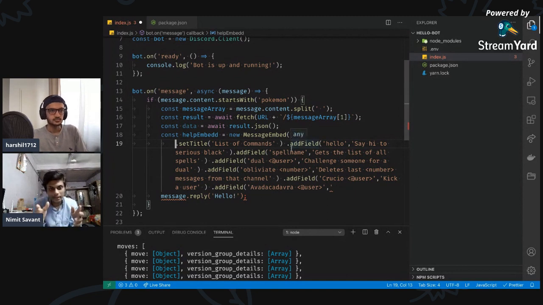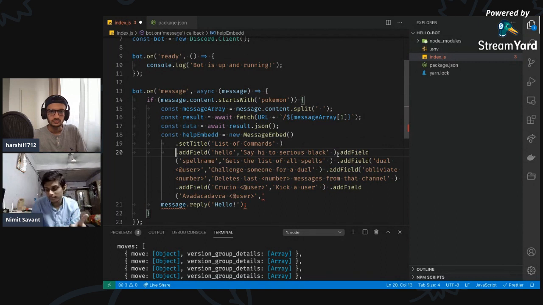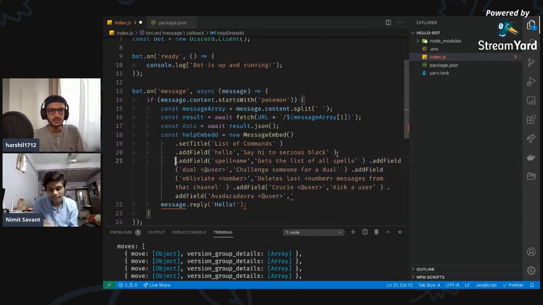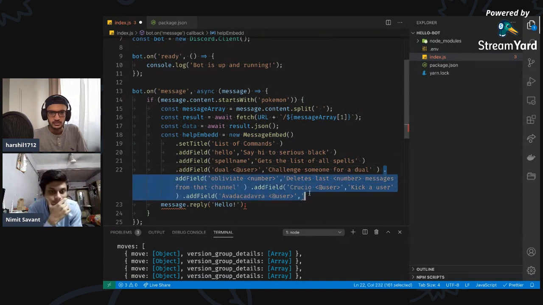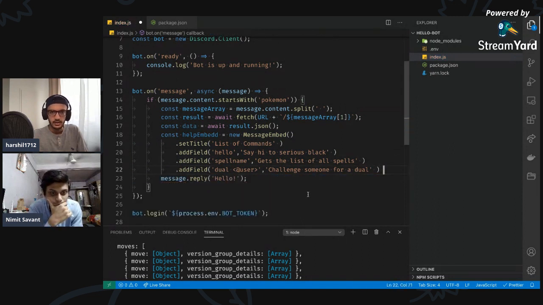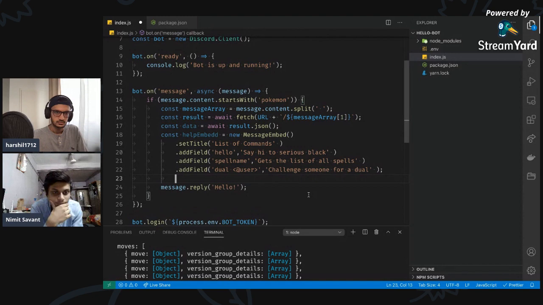Add field is basically rows. Let's just display this so that people know what it does. I'm gonna remove all the other add fields. Basically, what you can do is message.channel.send, and then just include that const in that.